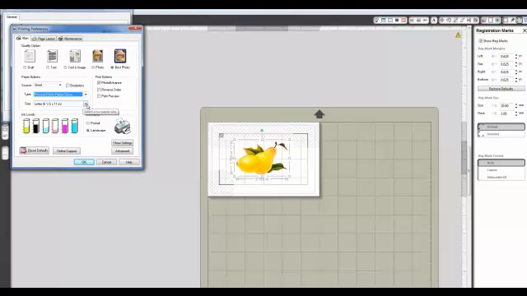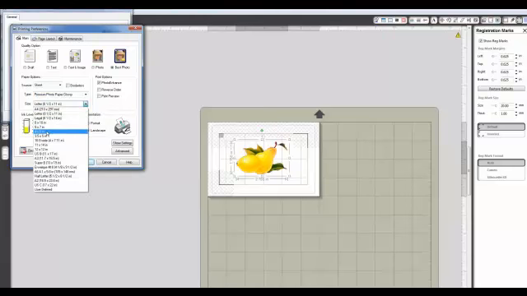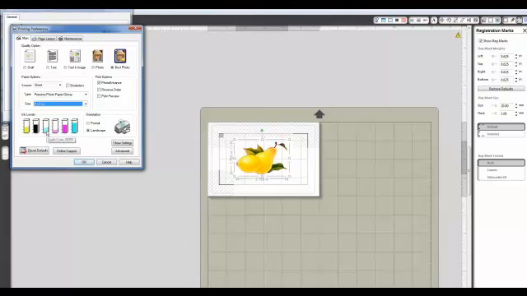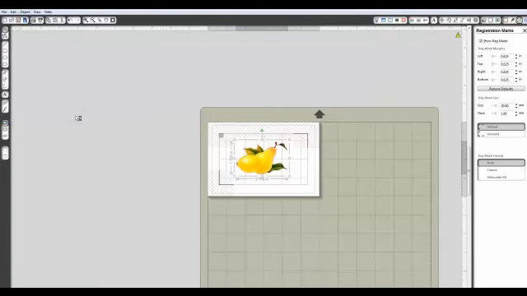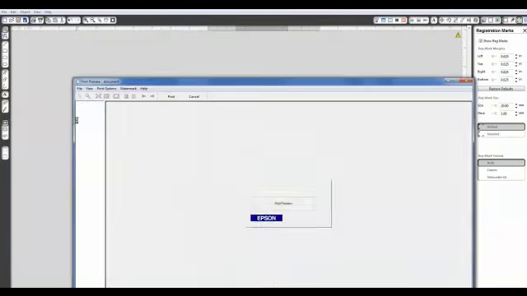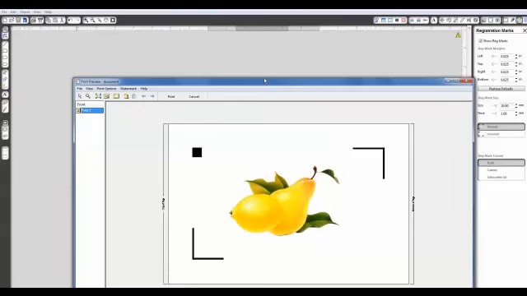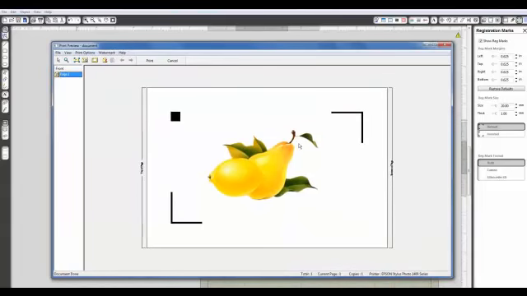And then I'm going to go to my paper size, and I've selected a standard size, which makes it easier. I can just do that, and I've got landscape, and then I always do print preview in addition because I want to see that the registration marks are there before I print it, so I'm not wasting anything. And you'll be able to see my preview. So perfect. Now I've got my preview here. I've got my beautifully cut fruit. I've got my 3 registration marks, so I know I'm good to go. I'm going to go ahead and print this.